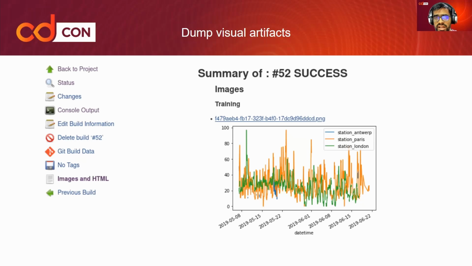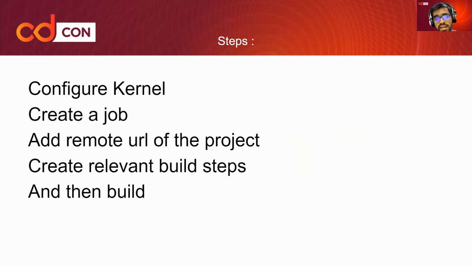Now, to understand how the different steps work, the first step is configuring your kernel. Then you create a Jenkins job, a freestyle job. Then you add the remote URL of your project. It could be a GitHub link, a GitLab link, or you can also use a project that is local to your system.